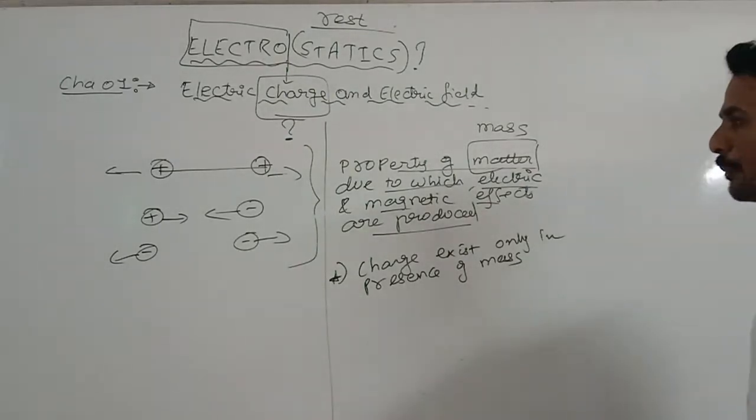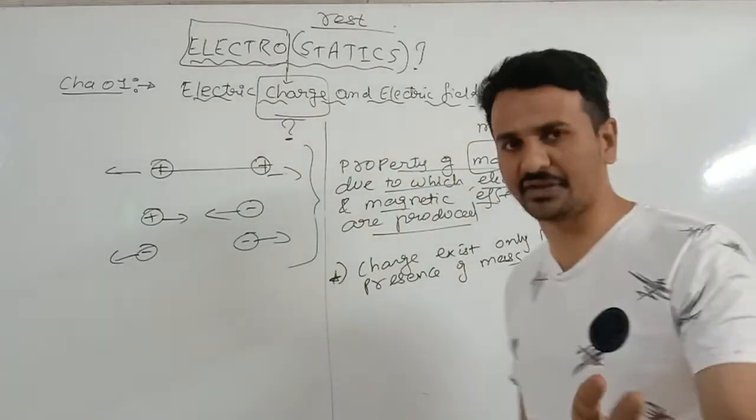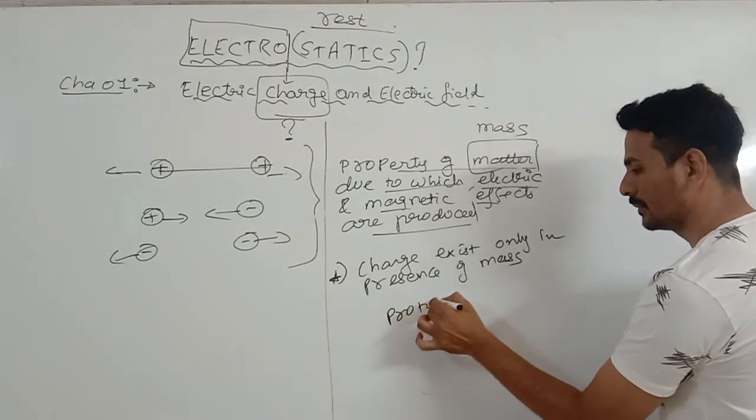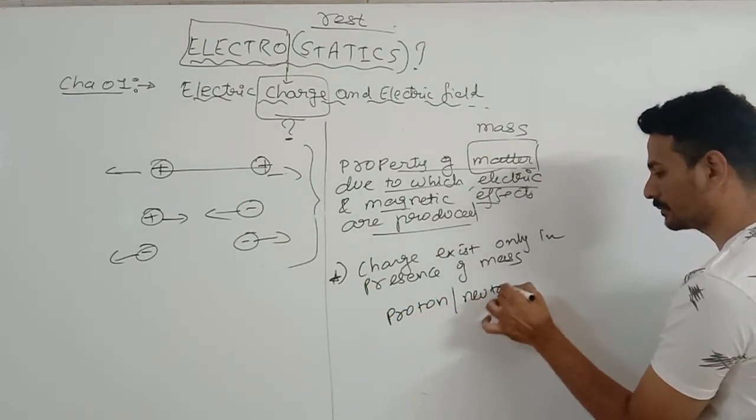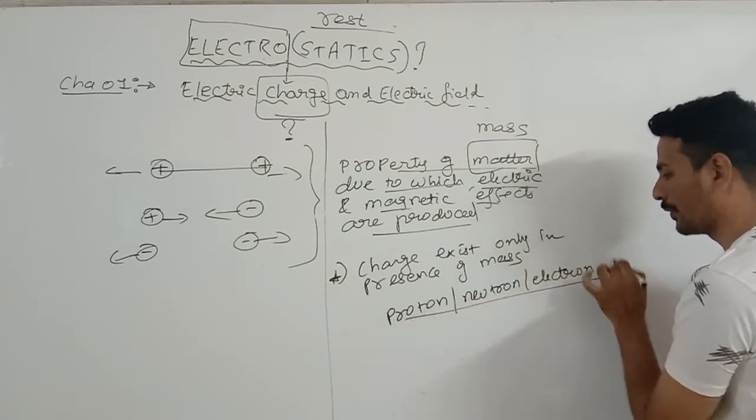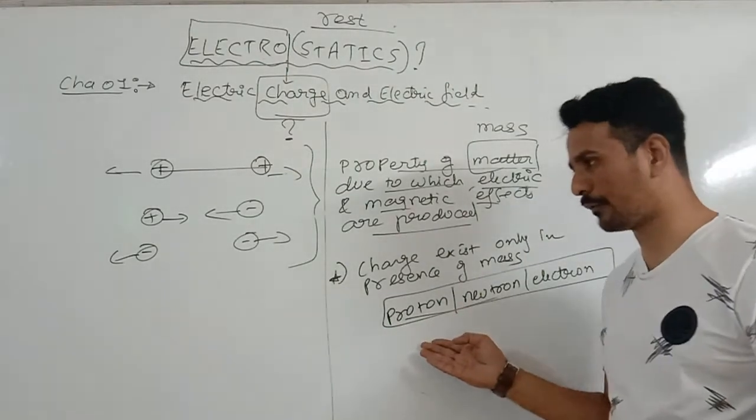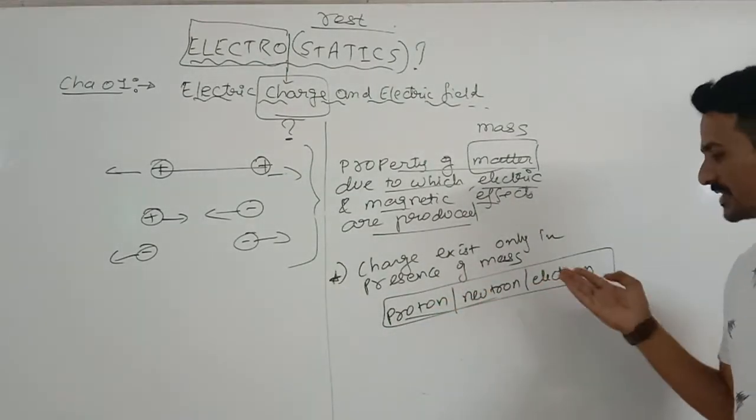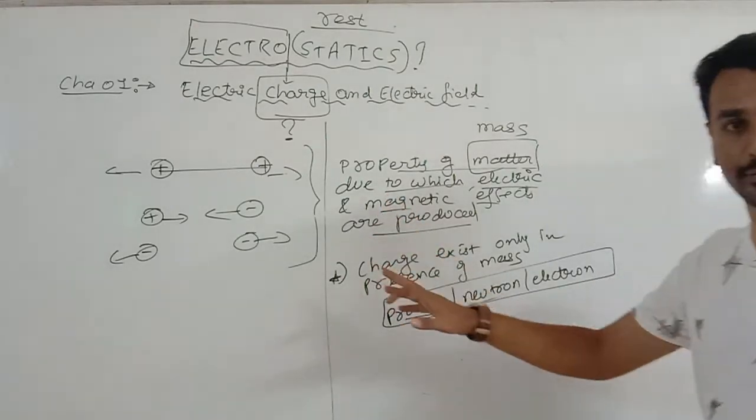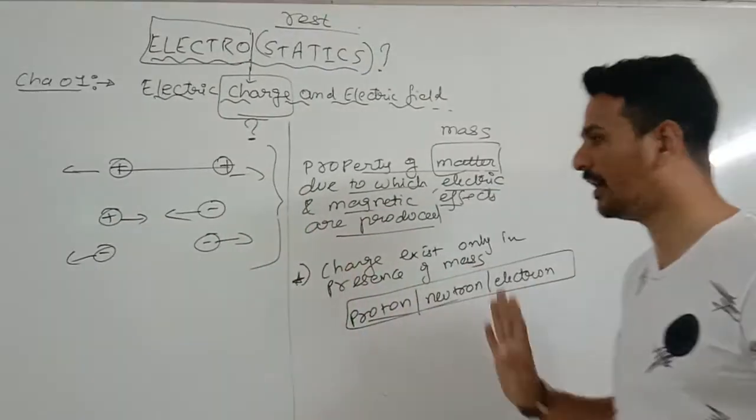Now mainly there are different types of charges, but we will discuss only 3: proton, neutron, electron. What is the charge on a proton? What is the charge of a neutron? What is the charge of an electron? What are their masses? How electrical forces are produced? How to calculate them? These are all the things which we will discuss in this particular chapter.